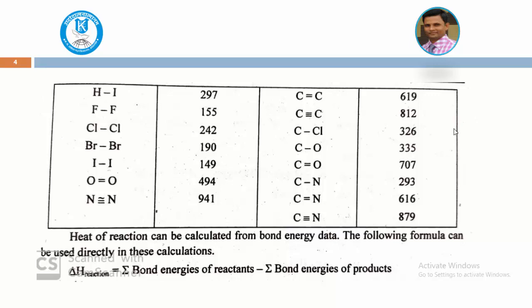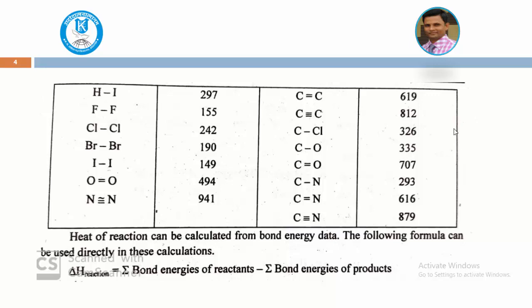With the help of bond energy, the heat of reaction can be calculated. Very simple. The heat of reaction can be calculated from the bond energy data by the following formula. Whenever you want to calculate the heat of reaction, or delta H, and certain bond energies are given, with the help of bond energies we can calculate the delta H.